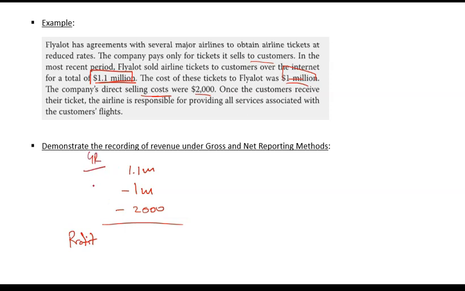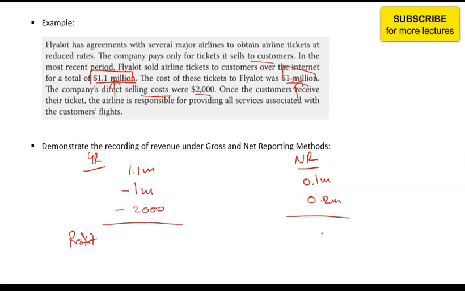This is gross reporting. And if it is using net reporting, then its revenue should be only the revenue that it has earned itself, that is the difference between the ticket prices and what it actually paid to the airline. So 1.1 minus 1, that is 0.1 million, and its cost should be 2,000, that is 0.02 million. So in that case, the profit will be 0.08 million. So this is net reporting.